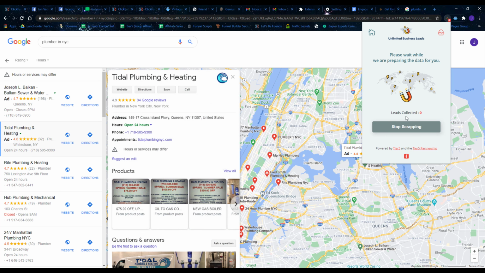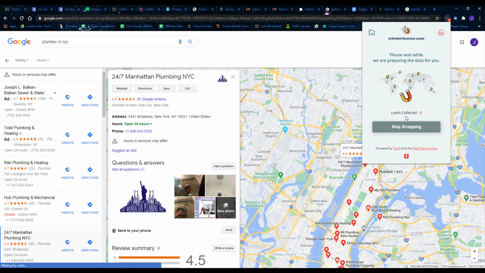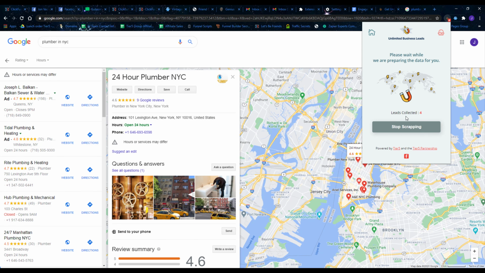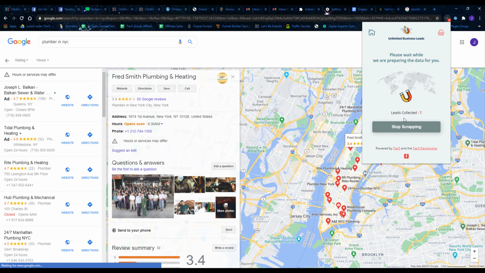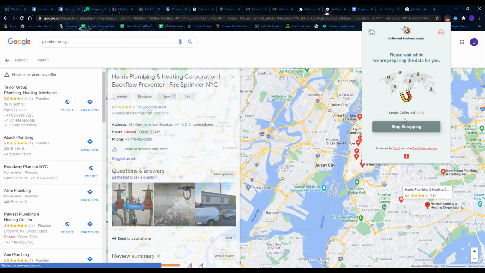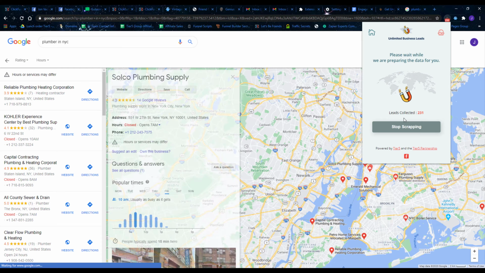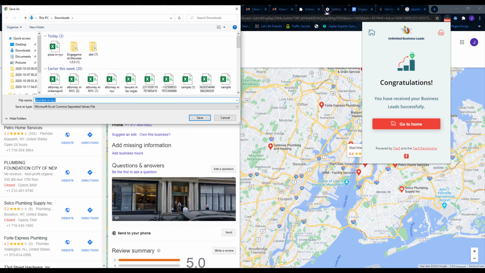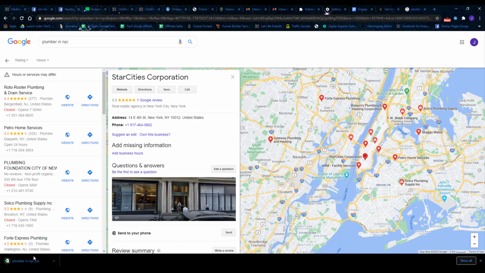Now you can see the extension goes to work and starts getting you leads. I'm just going to speed this up a little bit so you can see the end result, because this will take about a minute or two to get all these leads. All right, here you can see we've got all our leads. It prompts us to automatically save this as a CSV, so let's save it as plumbers in New York City.